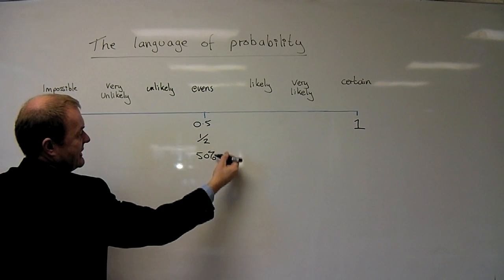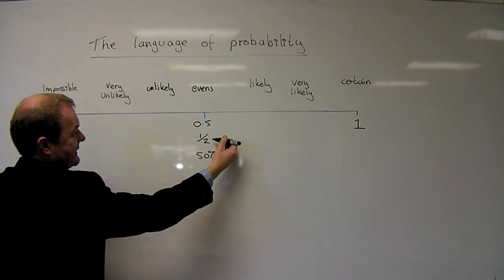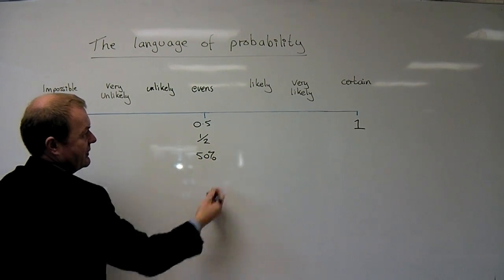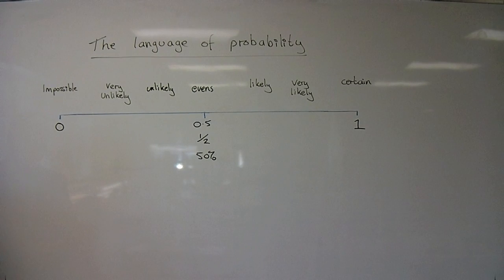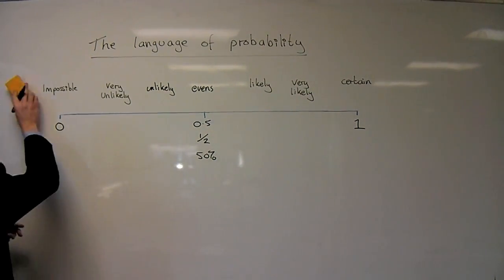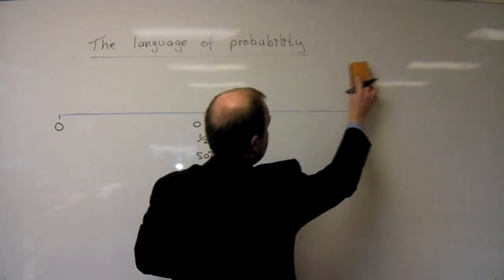And we should be able to change between decimals, fractions and percentages, and that's covered on a different video. So sometimes the words disappear completely, and we move on just to use numbers.